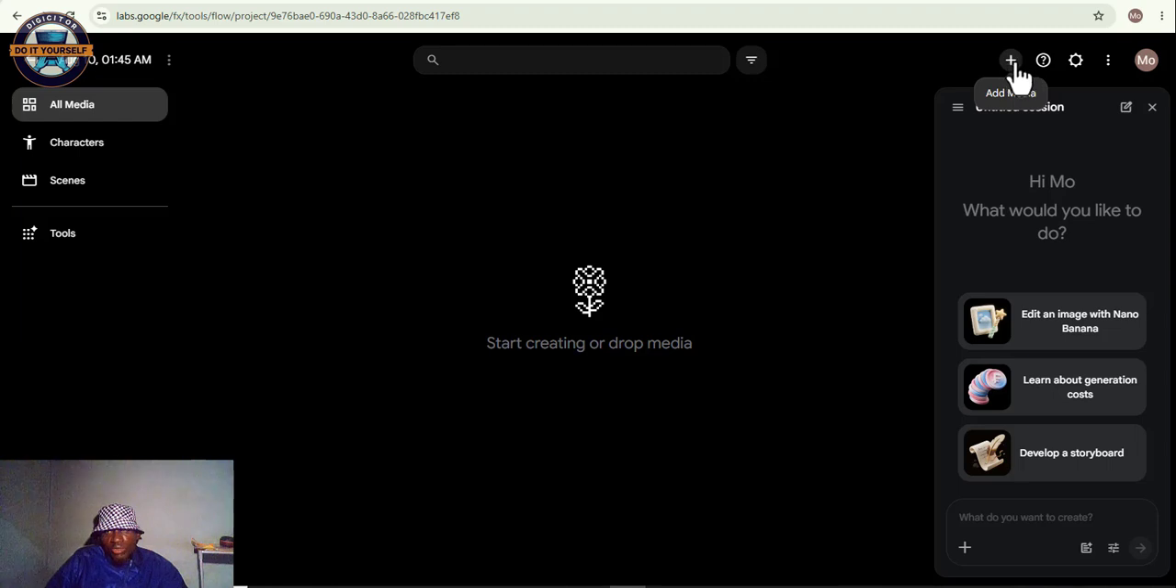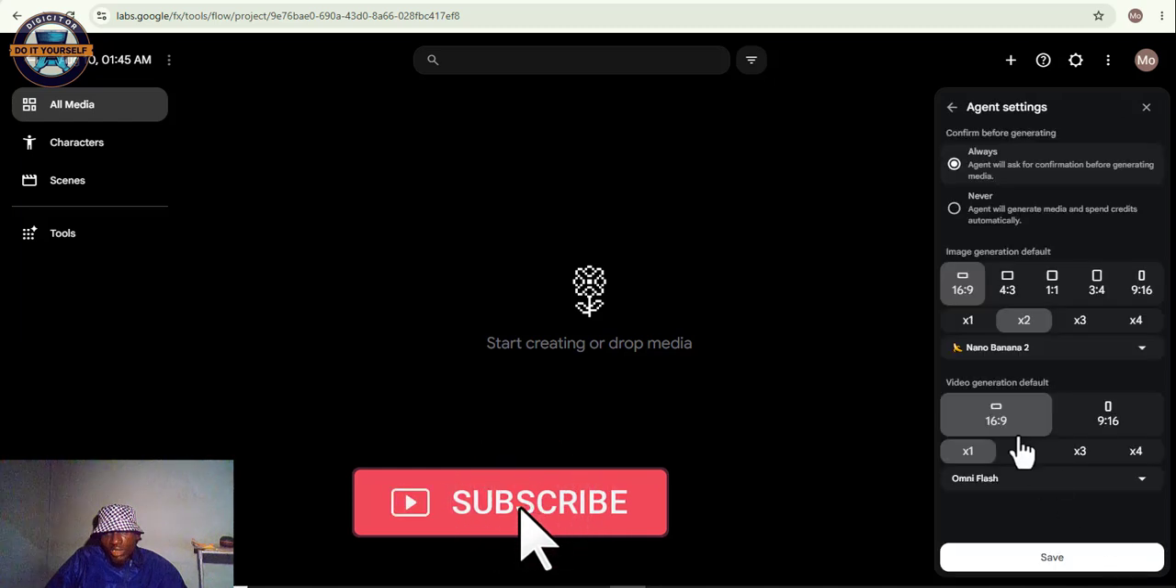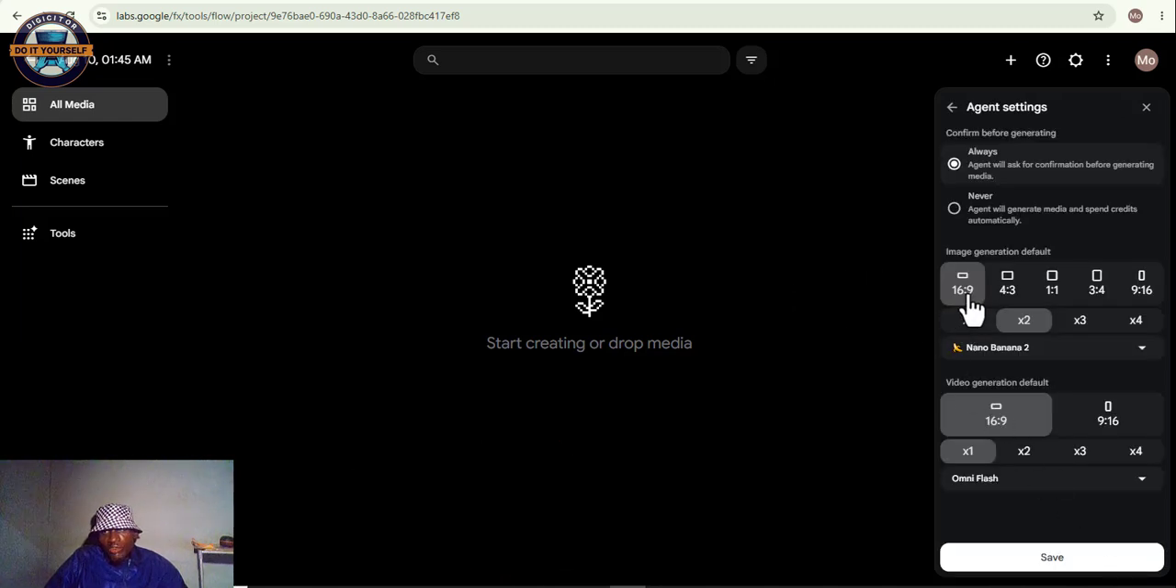This is where you add media if you want to. Here it says, what do you want to create? These are the settings. You click the settings. It's the same thing with the phone. If you are creating a landscape video, 16:9, this is for image generation. This is what you will click. The image default is 16:9.